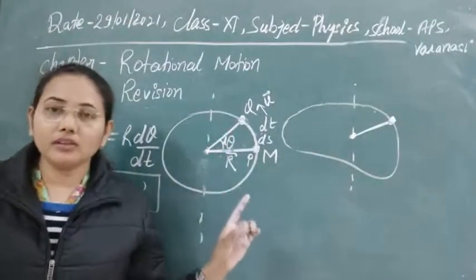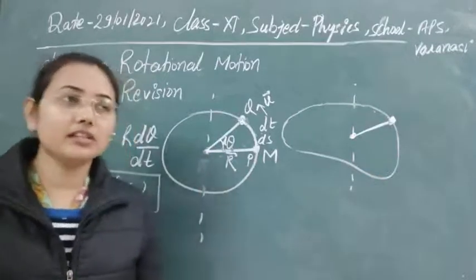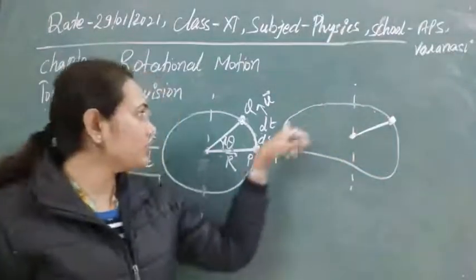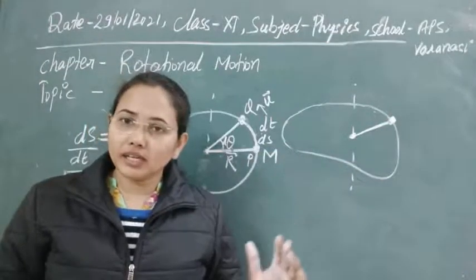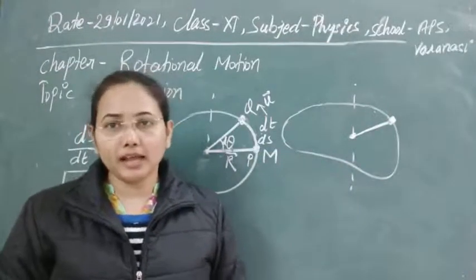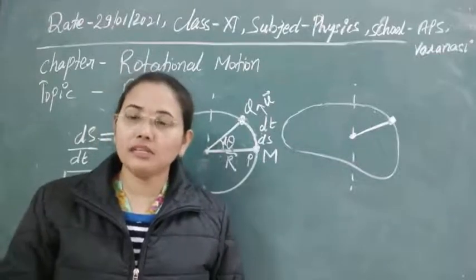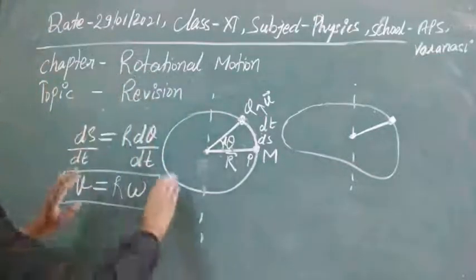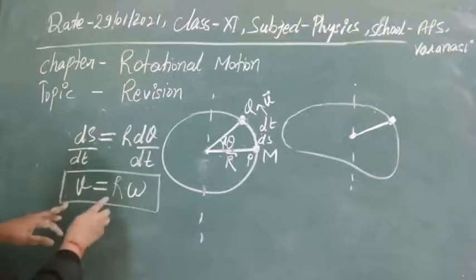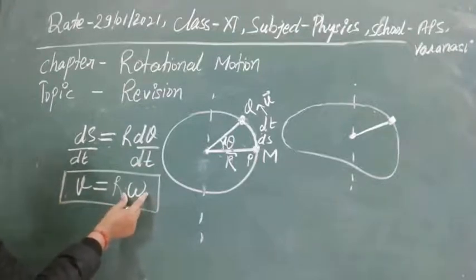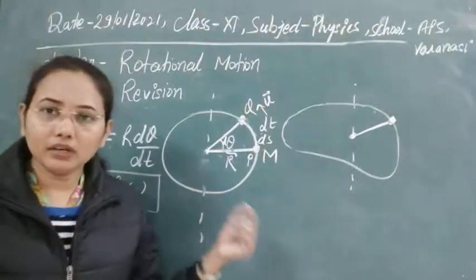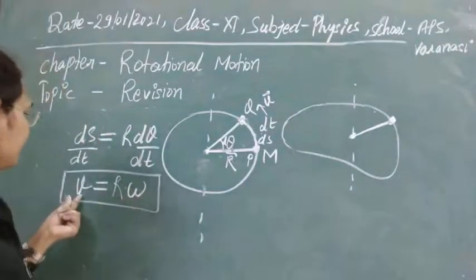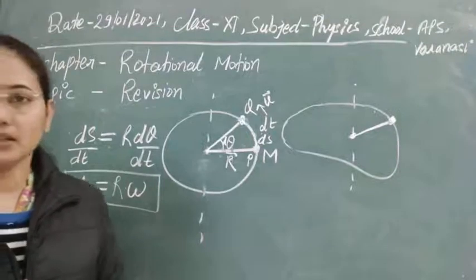So in every rotational motion, if you look with respect to the circumference, with respect to this point, obviously the body will make translational motion also. So we can connect two types of motion, angular motion and translational motion, with each other. Clear? So this is the connection between them, and here you can find the value of omega, the angular velocity, easily with the help of linear velocity and radius vector.